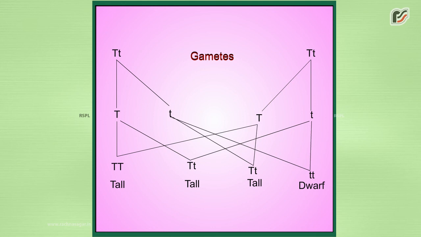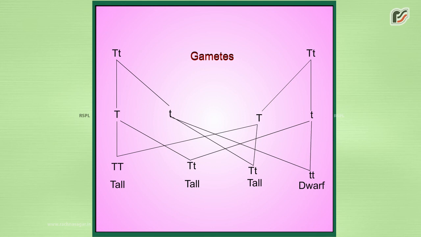So, the genotype ratio in the monohybrid cross can be given as capital T, capital T is to capital T, small t is to small t, small t is equal to 1:2:1. In the second filial generation, we obtain 3 tall plants while 1 dwarf plant.